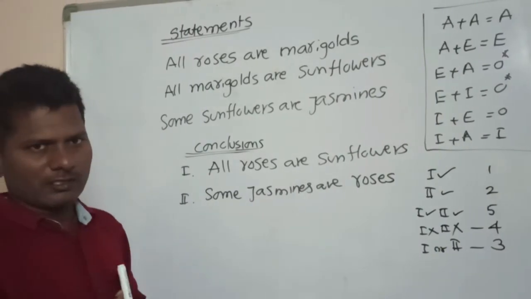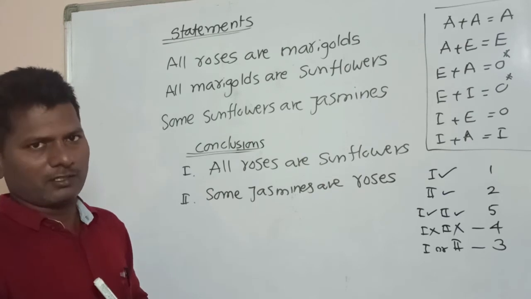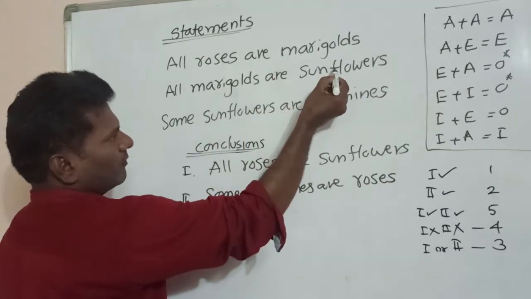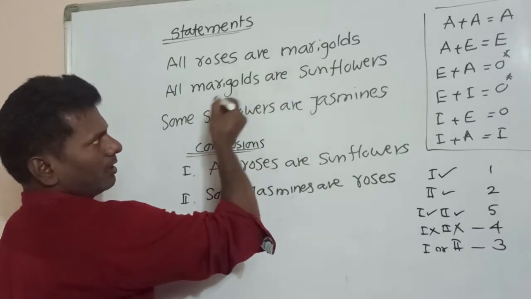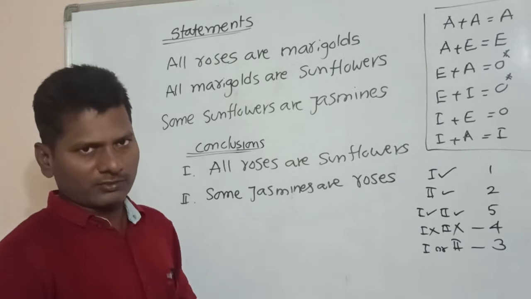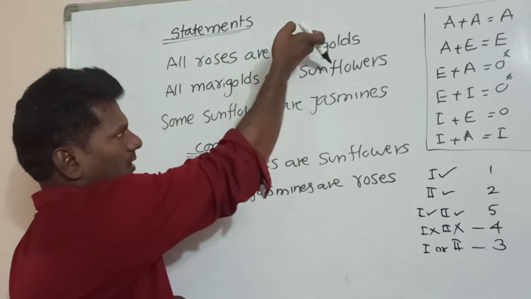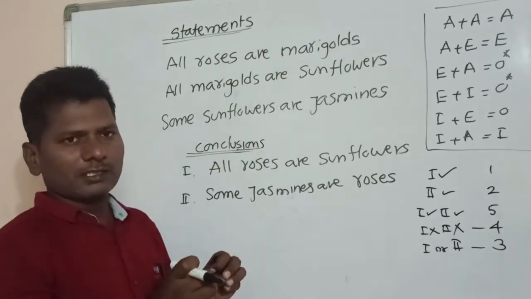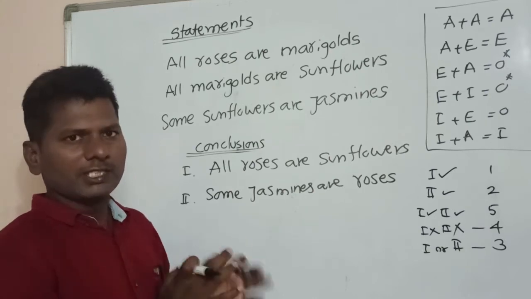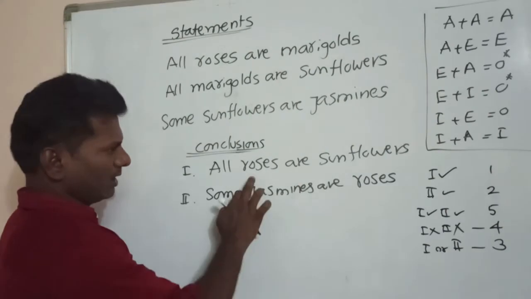First, we have to check whether the given question is easy or difficult. See here: marigold, marigold, sunflower, sunflower. The right diagonal elements are the same. That means it is an easy question. If we don't find the same terms in this direction, that means the question is difficult. Now we will solve easy questions. So first we have to see these terms.